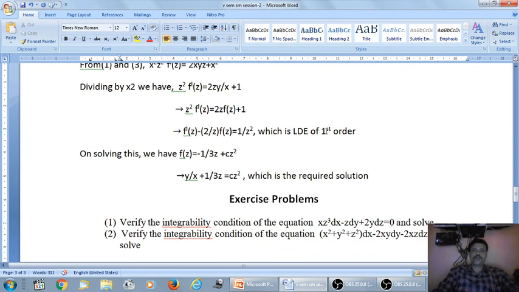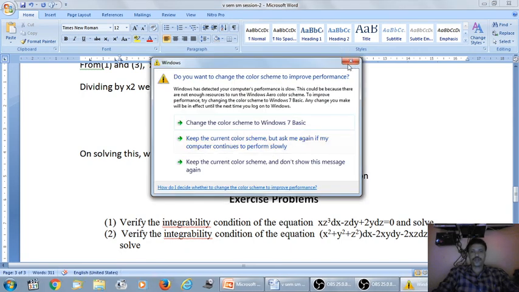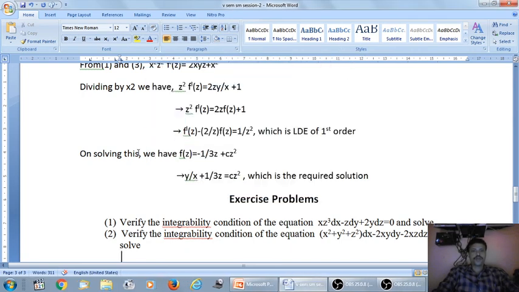By using previous semester knowledge, solve this equation. After solving, we get the solution as f of z is equal to minus 1 by 3z plus cz square. Now replace f of z by y by x: y by x plus 1 by 3z, since negative of negative is positive, is equal to cz square, which is the required solution.